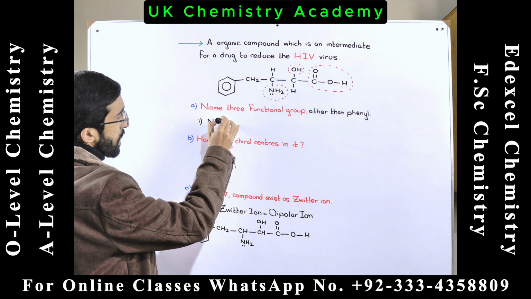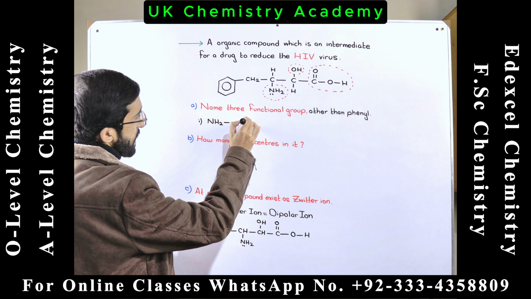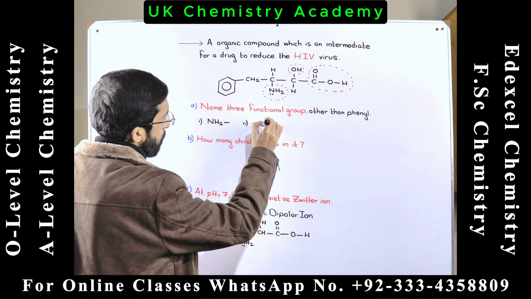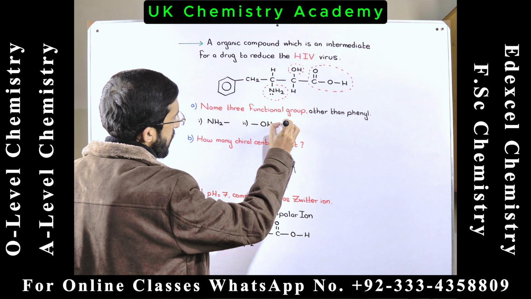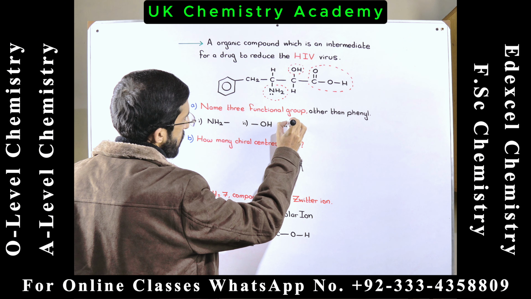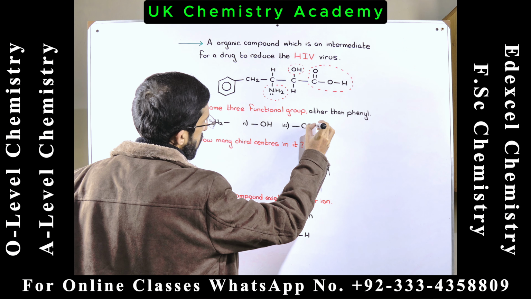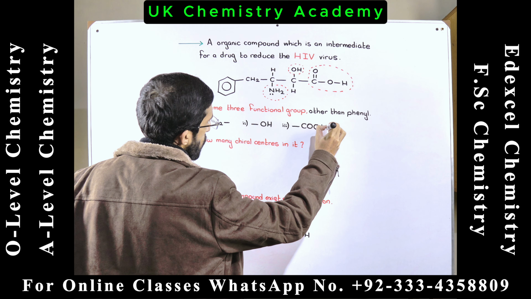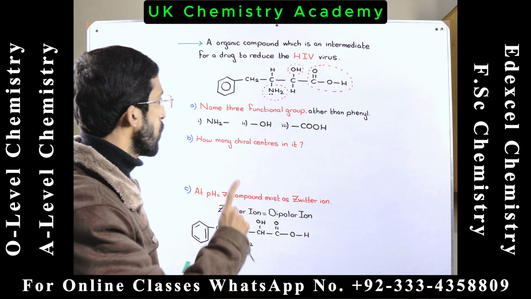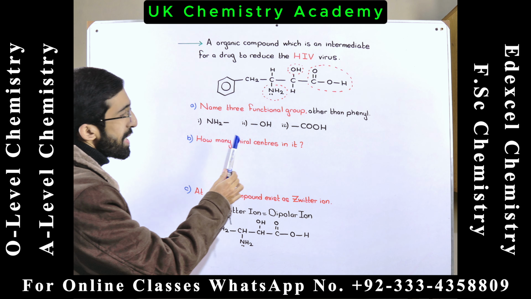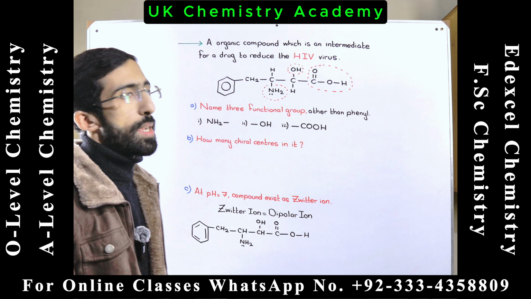So actually there are three functional groups in this compound. The first one is amino group and the second one is alcoholic group and the third one is carboxylic group, COOH. Okay, coming to the second question, that is beta question. How many chiral centers in it?